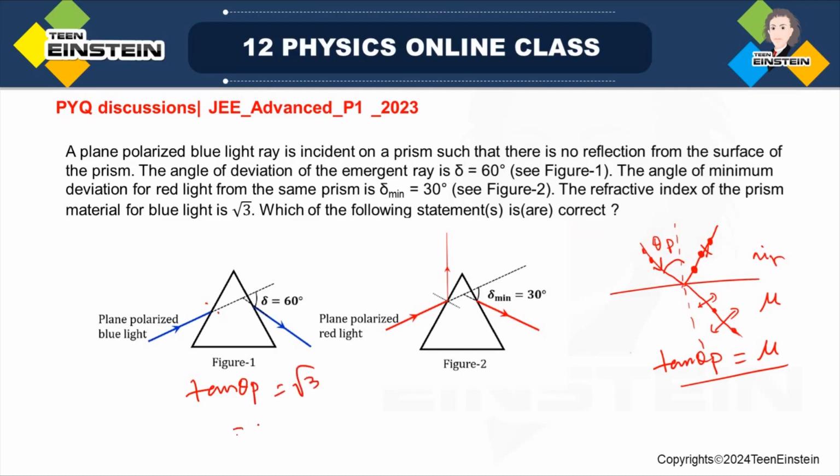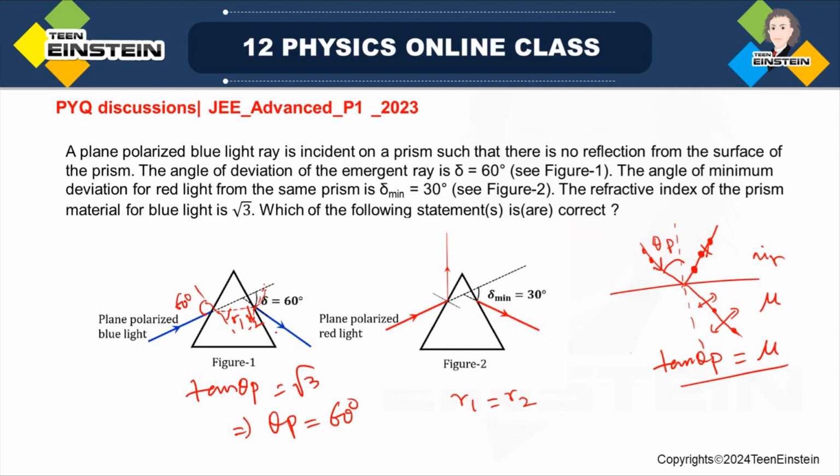That implies theta p will be 60 degree. If I just draw the perpendicular here, the angle of incidence will be 60 degree. Now I don't know what the angle of refraction is here. So this is angle of refraction R1, and suppose this is the perpendicular here, so this will be angle of refraction R2. This R1 and R2 generally become the same. Now how to find out this R1?